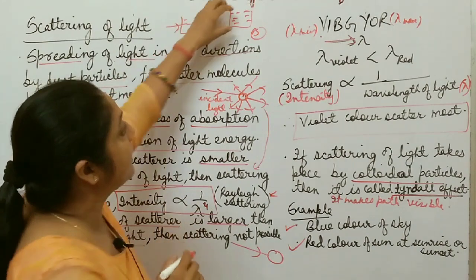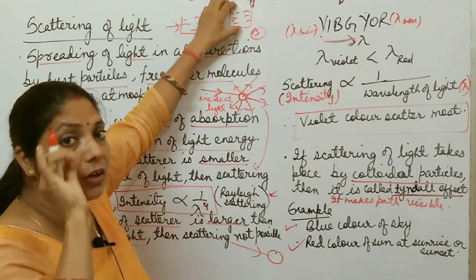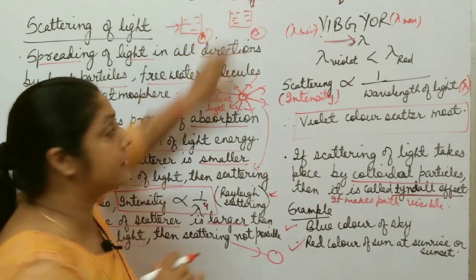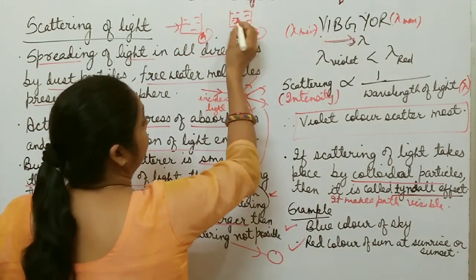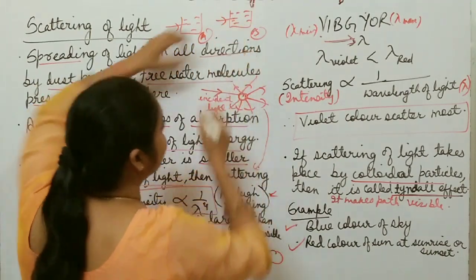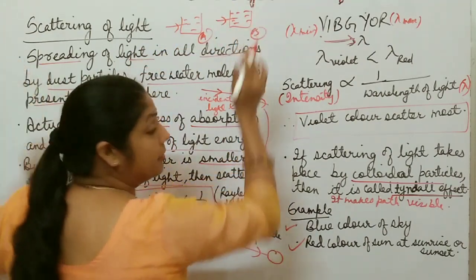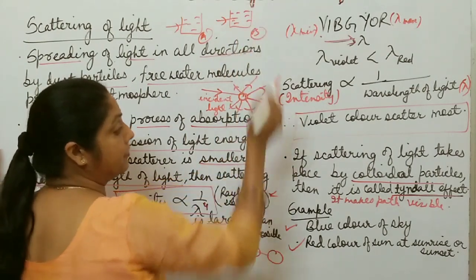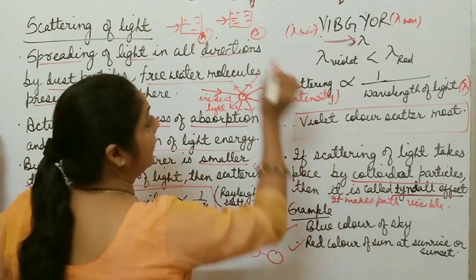Here particles are present. Those particles are milk, which are colloidal particles. And if colloidal particles are present, then if a light ray passes through this beaker, you are able to see the path of the light. It makes the path visible, and this effect is called Tyndall effect.